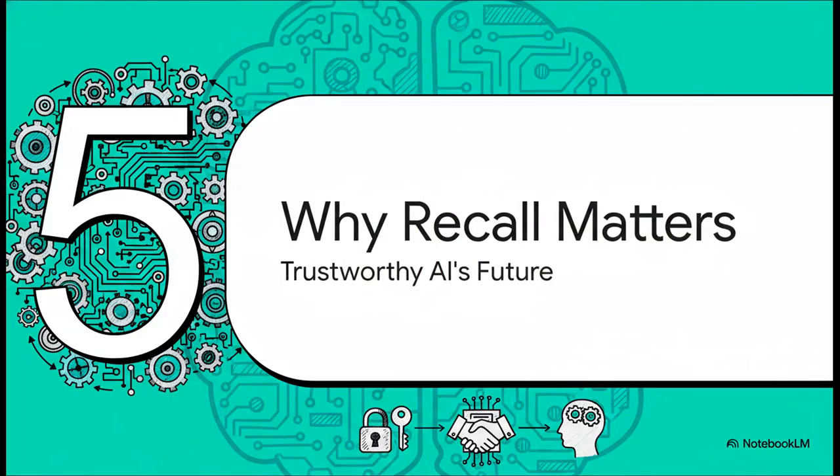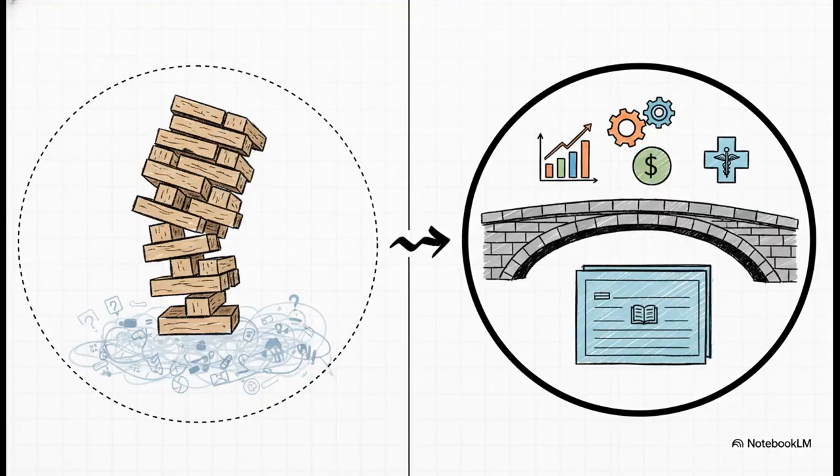This all brings us to the final and maybe the most important point. This isn't just some technical upgrade. Perfect memory is absolutely fundamental to the future of AI and our ability to actually trust it with meaningful work. I mean, think about it. If an AI constantly forgets the context, the history, and the whole point of a conversation, how can we possibly trust it with complex, multi-step tasks? We can't. A perfect memory is the very foundation we need to build more advanced, reliable, and trustworthy AI systems.